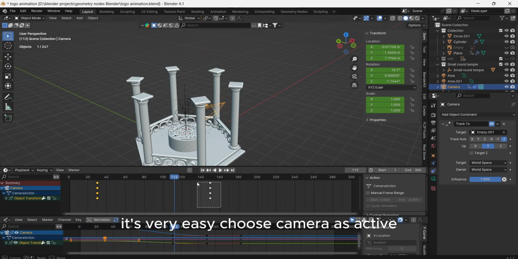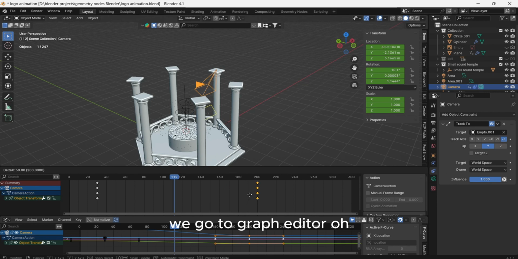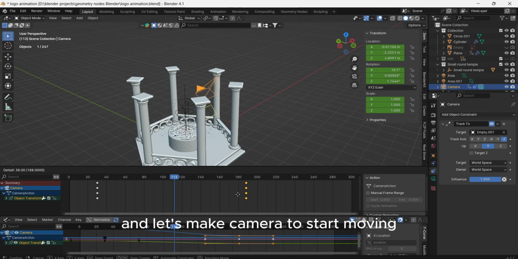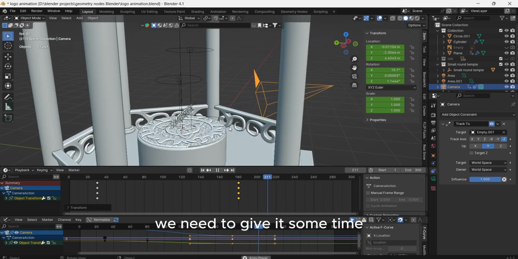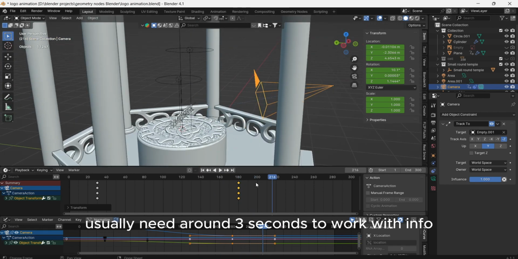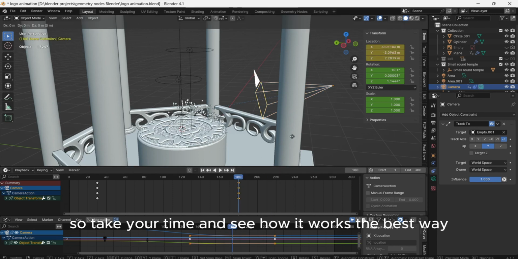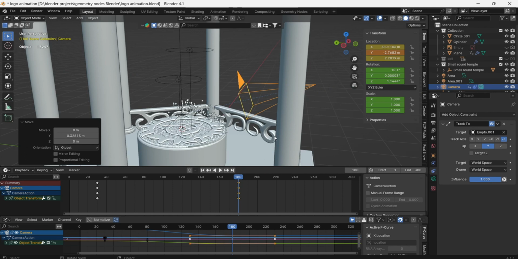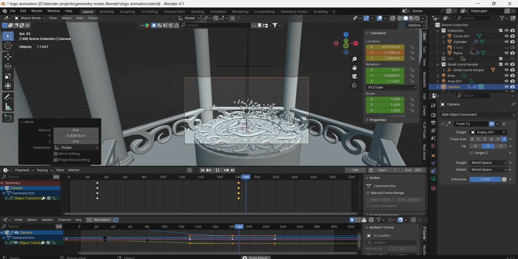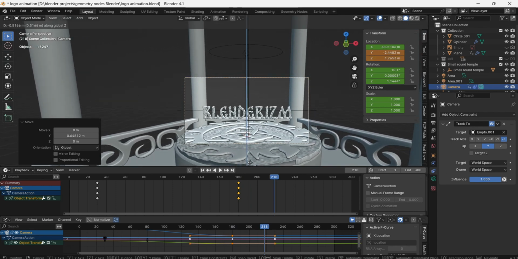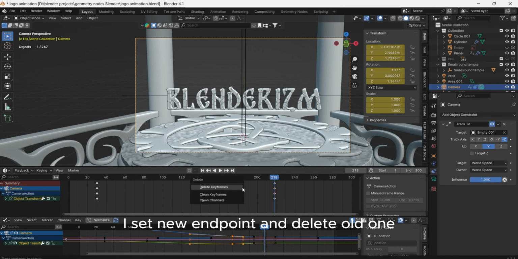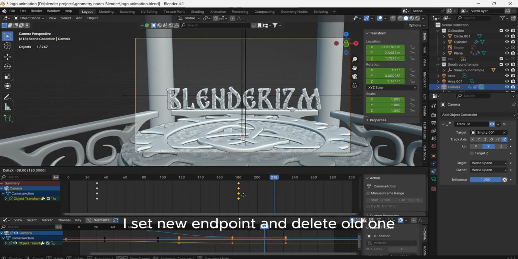It's very easy, choose the camera as active, we go to the graph editor, and let's make the camera start moving not from the very beginning, we need to give it some time. The human mind usually needs around 3 seconds to work with info. So take your time and see how it works the best way. You see at the end I set a new endpoint and delete the old one.